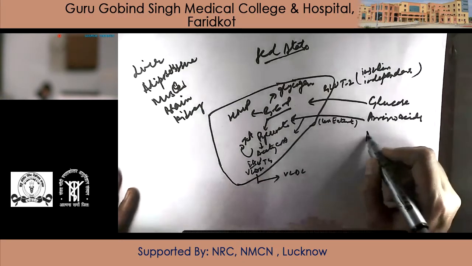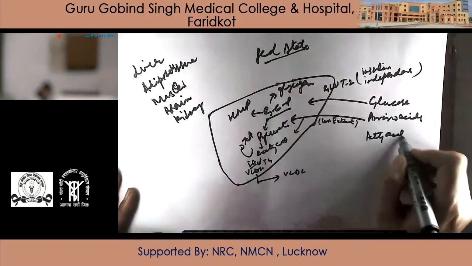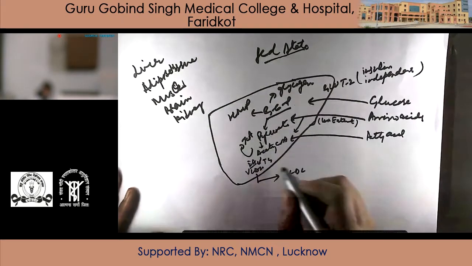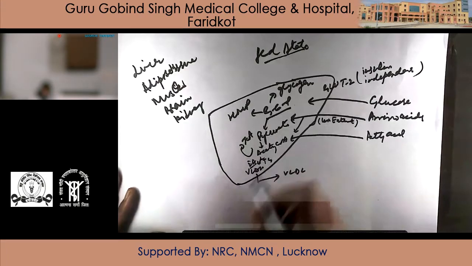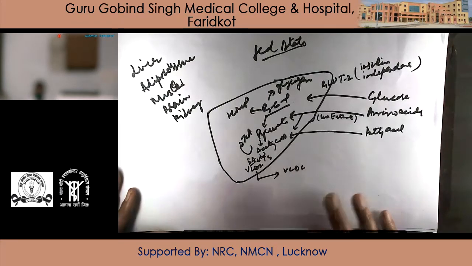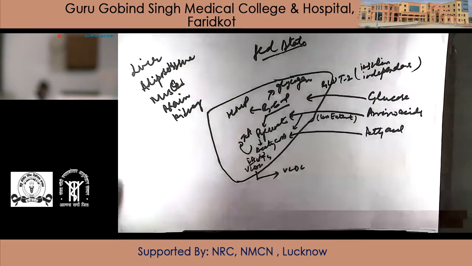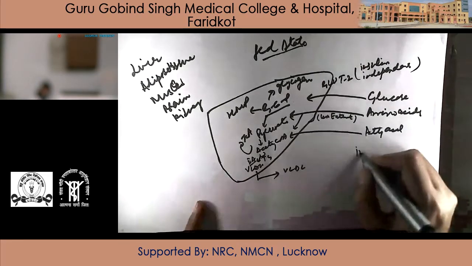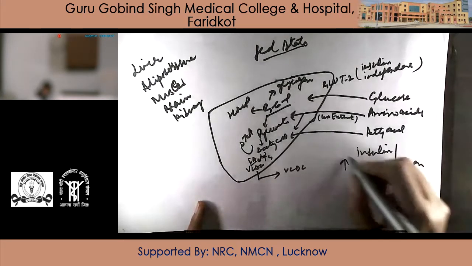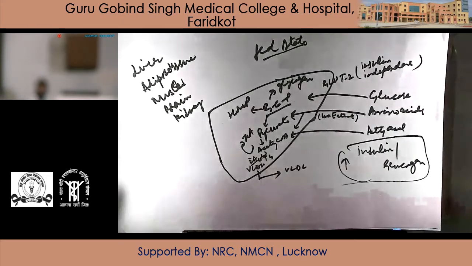Next is fatty acids, which are taken in: beta oxidation, acetyl coenzyme A, fatty acid synthesis, triglyceride formation. From that it is VLDL again, and that VLDL is taken outside. This is how liver is behaving in fed state. The main hormone for all these is insulin. Insulin to glucagon ratio is high, that means insulin is more in fed state.